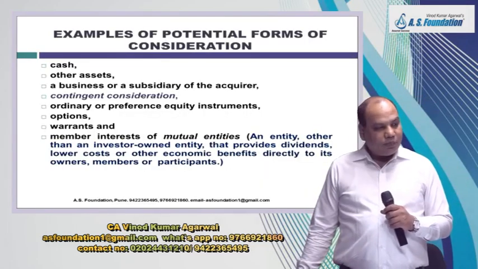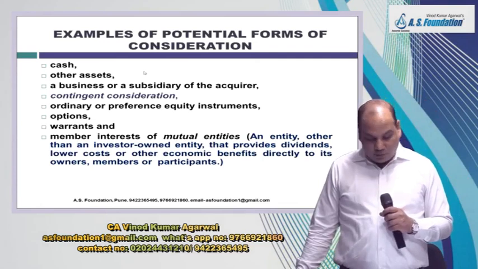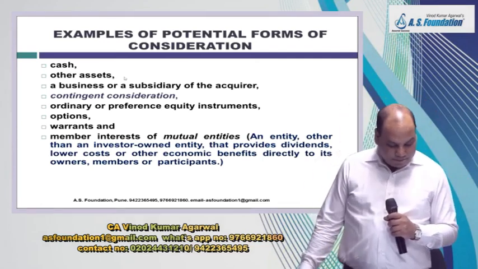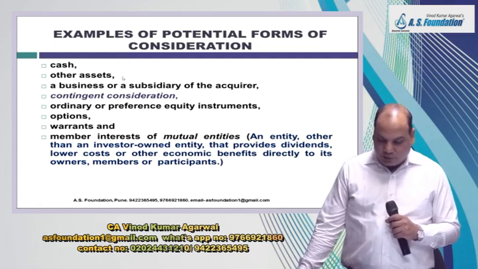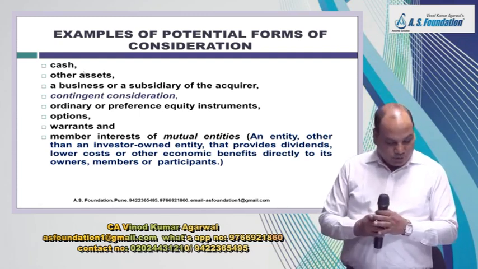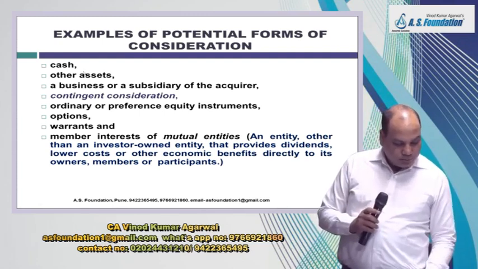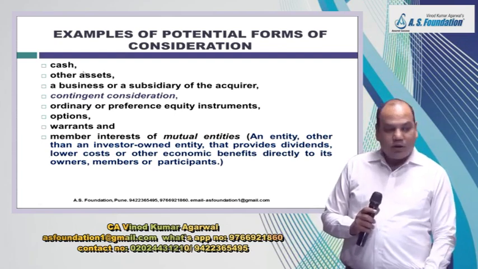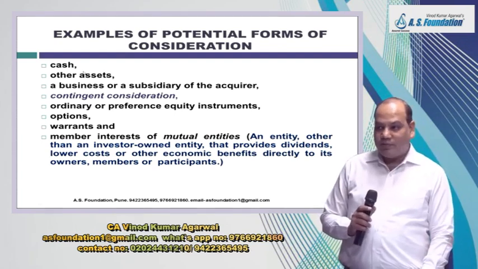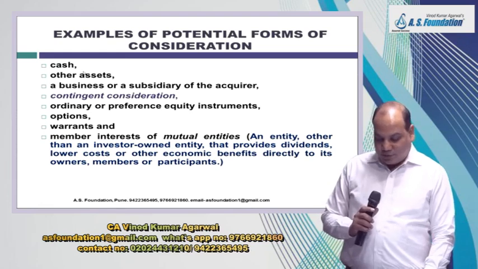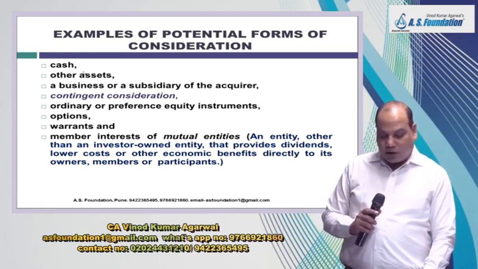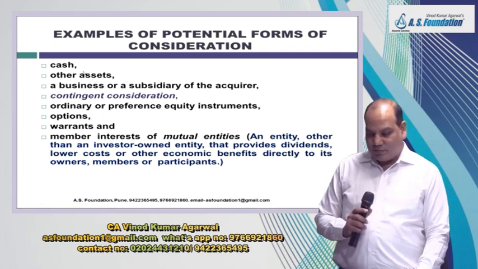So what are the examples of consideration given in the next line? The example of consideration given can be cash, which is the very common method. Then we have any other asset, like land can be given, machinery can be given. Sometimes you may even transfer a business to another party.